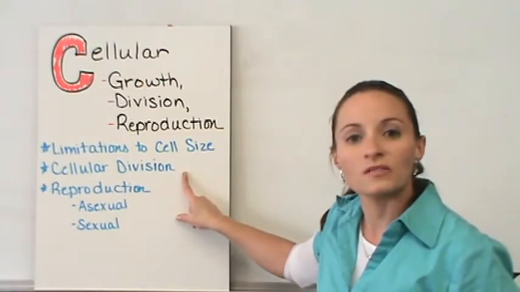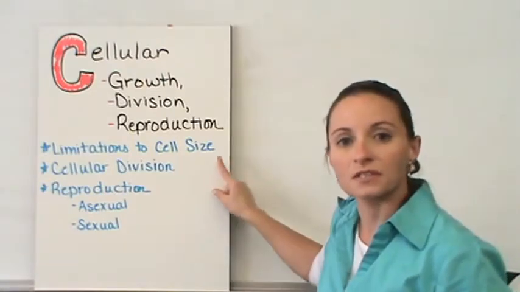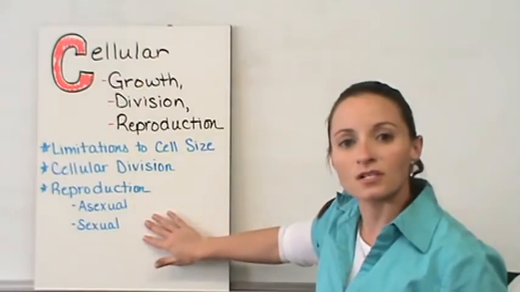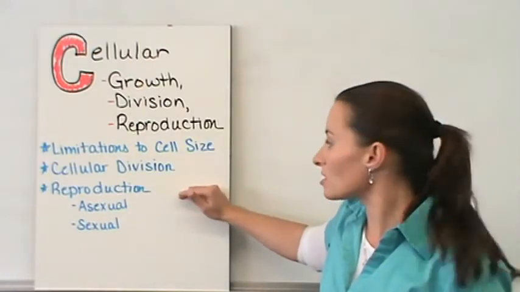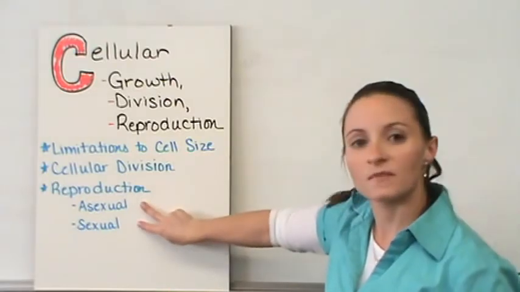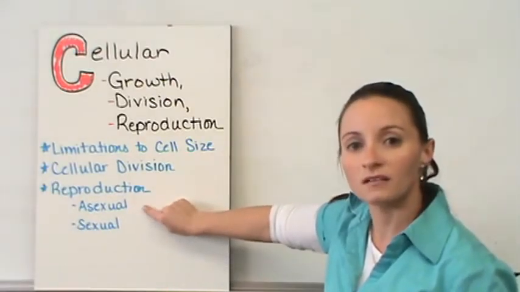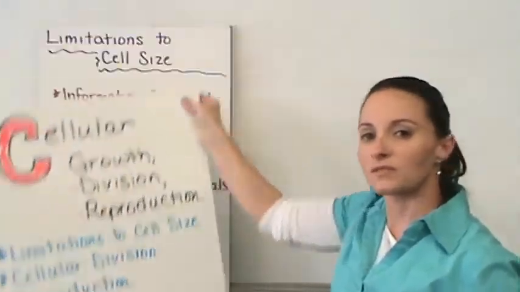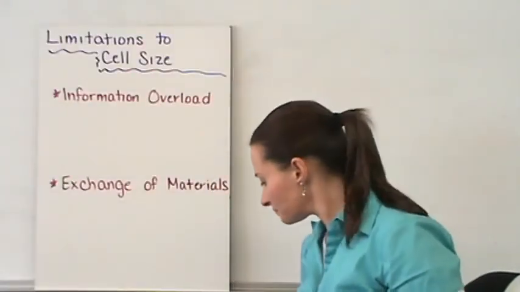We're also going to talk about cellular division and how that relates to the limitations in cell size, and then talk about cellular reproduction, which is basically a production of a piece of cellular division. The two different types of cellular reproduction being asexual and sexual reproduction. So let's start with those limitations to cell size.